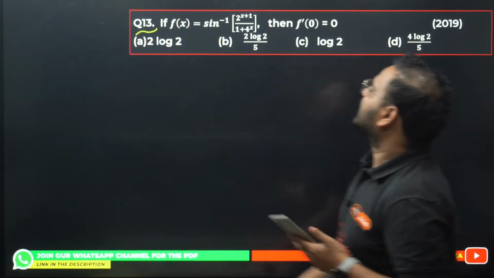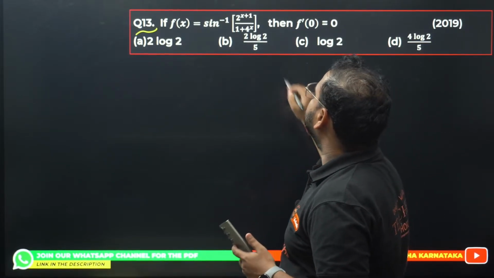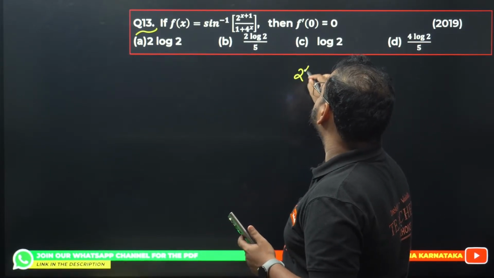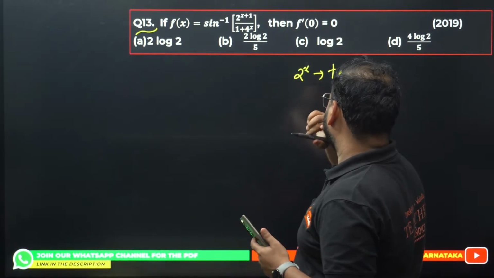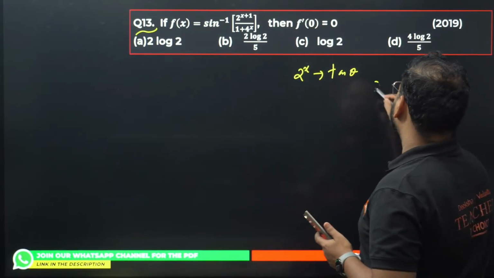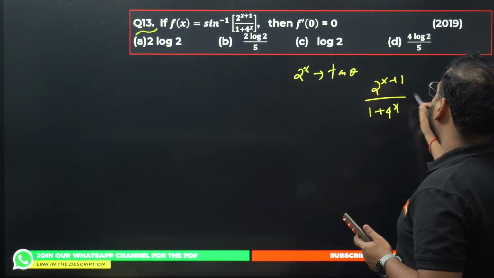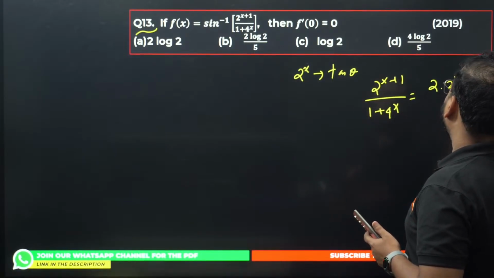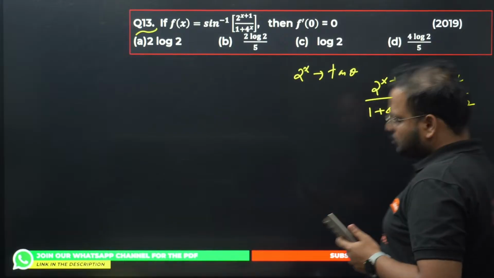If f(x) equals sine inverse of (2 power x plus 1) upon (1 plus 4 power x) is there, how do you solve this? Simply take 2 power x as tan theta, and write this 2 power x plus 1 upon 1 plus 4 power x as 2 times 2 power x upon (1 plus 2 power x) whole square.